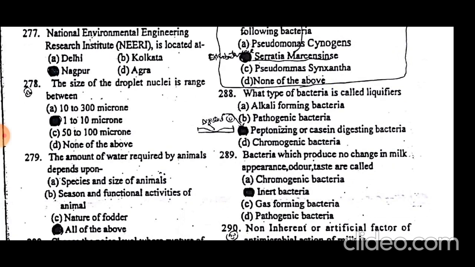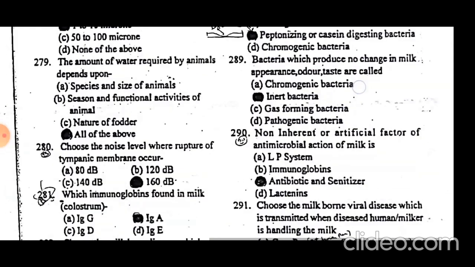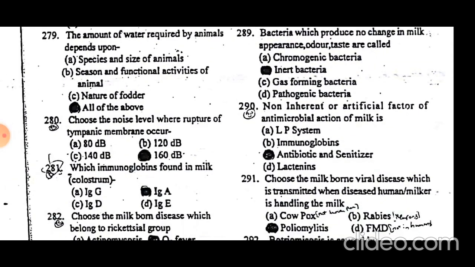Peptonizing or casein digesting bacteria are called the liquefiers. Bacteria which produce no change in milk appearance, odor, or taste are called inert bacteria. Non-inherent or artificial factors of antimicrobial action of milk are antibiotic and sanitizer. Antibiotic and sanitizer are the non-inherent or artificial factors of antimicrobial action of milk.